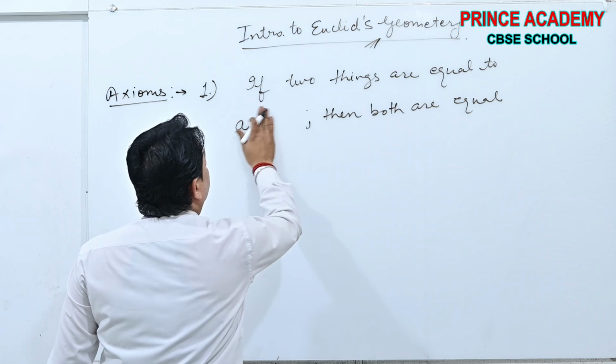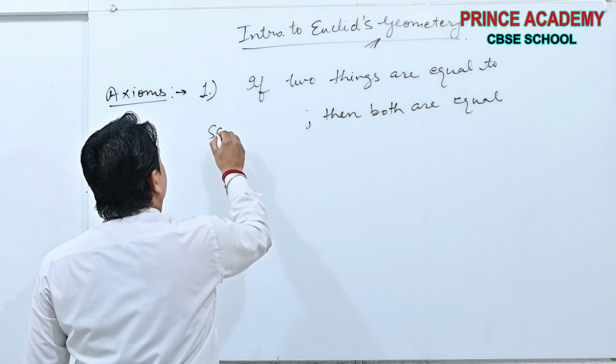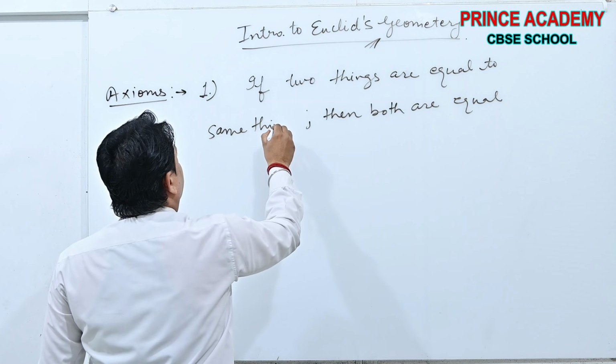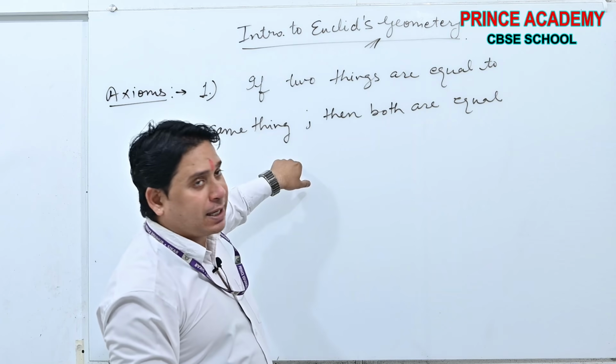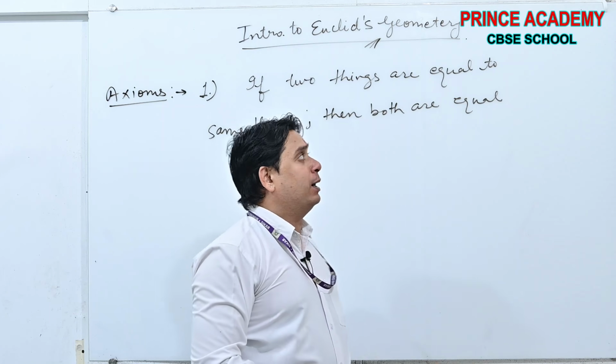You can write this. If two things are equal to the same thing, then both are equal.